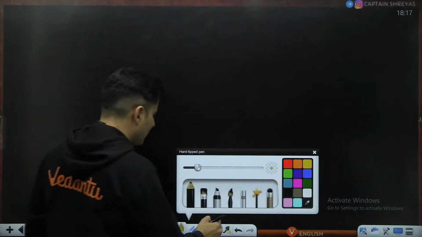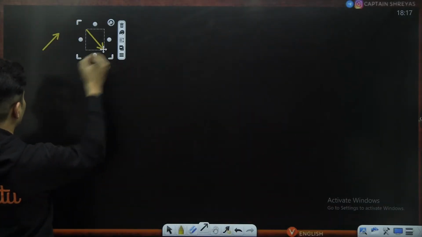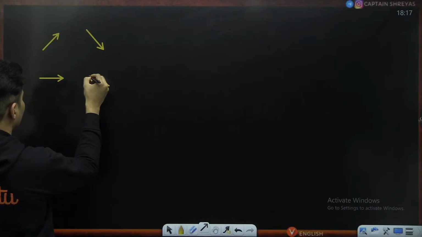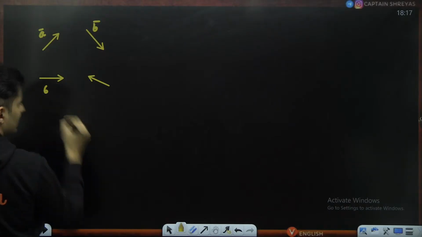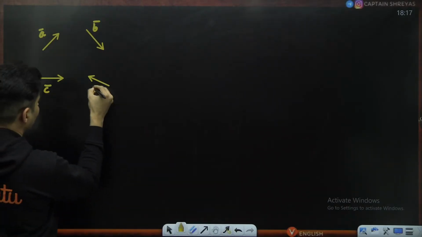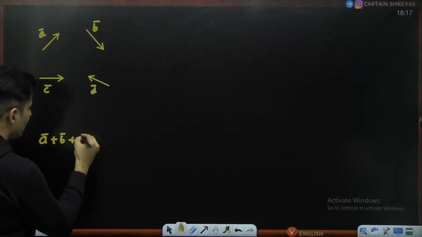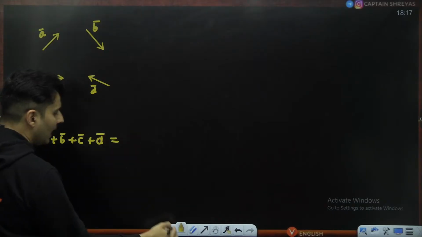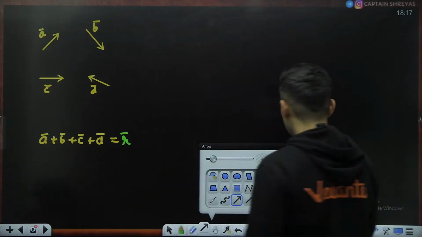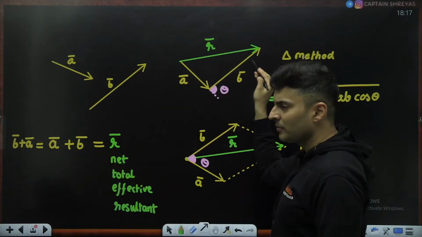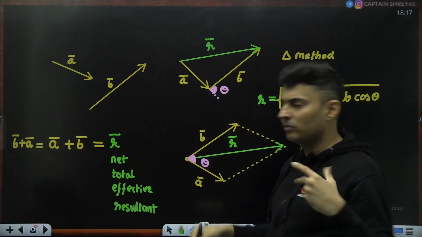Okay, so say for example, you have vectors like this. One is vector A, one is vector B, one is vector C, one is vector D, like this. I have taken some random vectors A bar, B bar, C bar, and let's say D bar. I want to add all of them. So A bar plus B bar plus C bar plus D bar will give me the resultant vector R bar. The polygon method is very similar to the triangle method, but you need to keep on repeating the process till you get a missing side of the polygon.